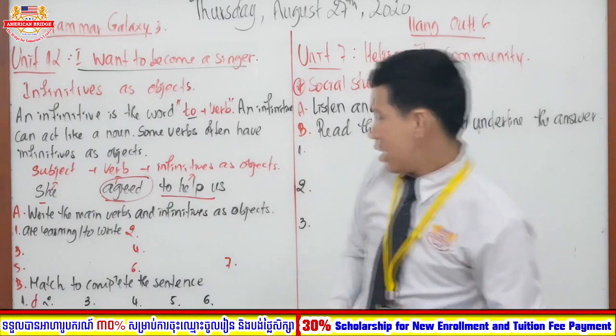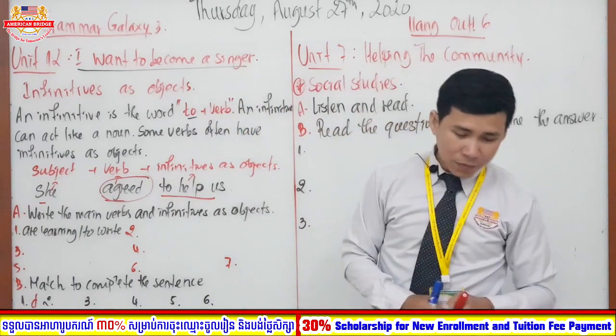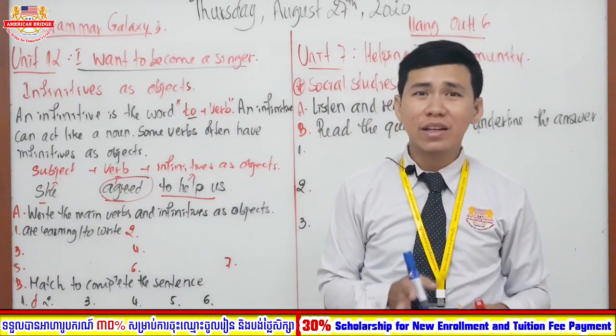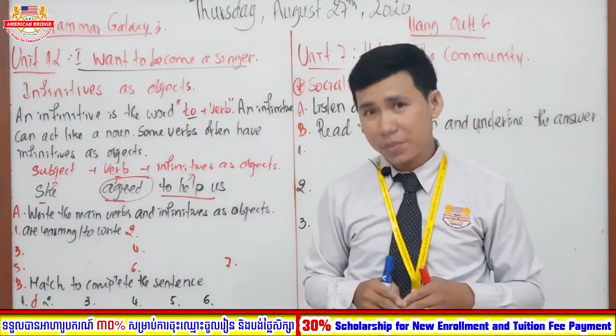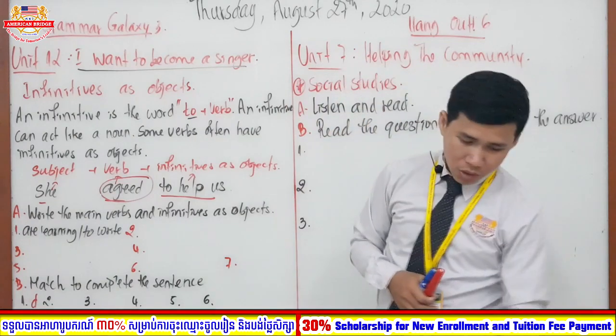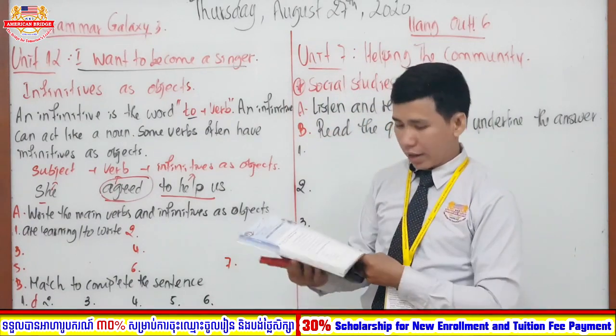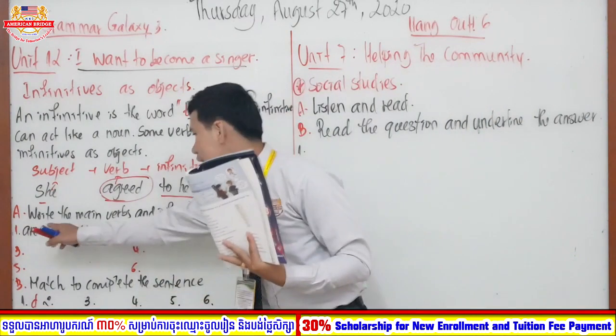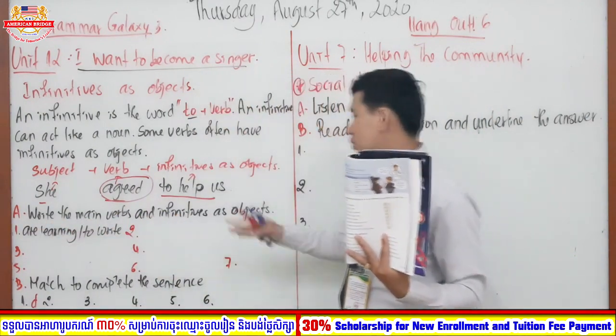Okay, right. So right now we are going to move on to practice in order to check your understanding. How do you understand infinitives as objects? Okay, right. So let's move your book all together to section A. So section A, I just write in short, right? So write the main verbs and infinitives as objects.